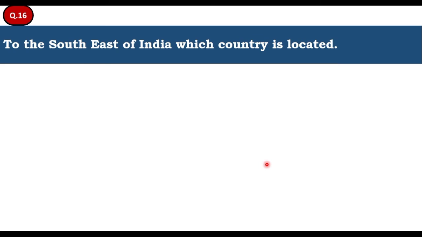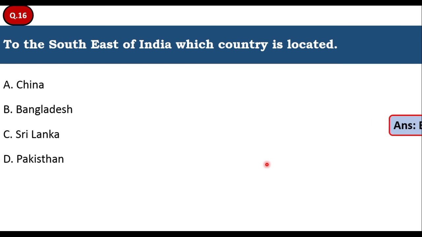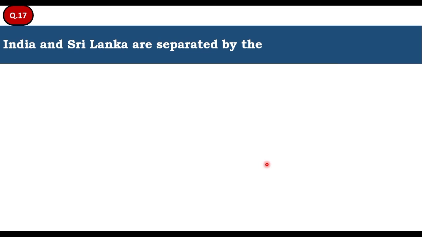Next question: to the south of India, which country is located? China, Bangladesh, Sri Lanka, Pakistan. Yes, it is Bangladesh which is located to the south of India. Option B is the right answer.